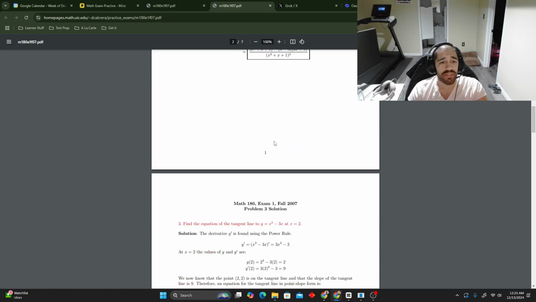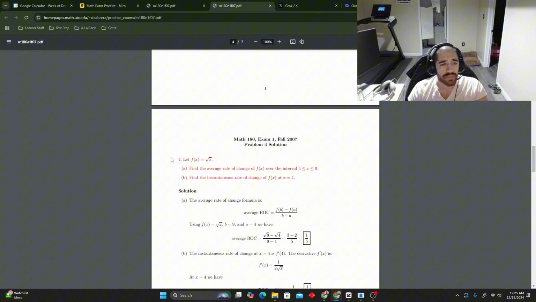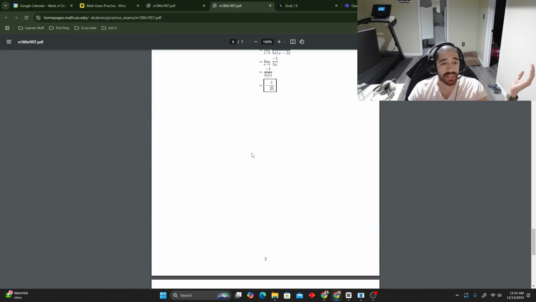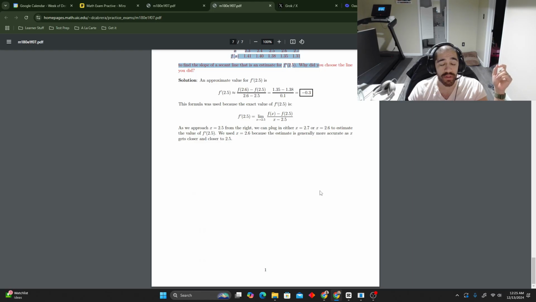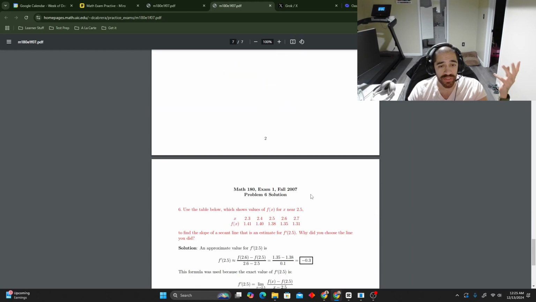Find the derivatives. Find the equation of the tangent line. Here, find the average rate. So yeah, this is calculus. It's standard calculus. I was looking at this ahead of time. This one, I don't even know how to solve, but I'm going to show you how to go about it. Let's work on that one. I know how to do all the other ones. I don't know how to do this one.